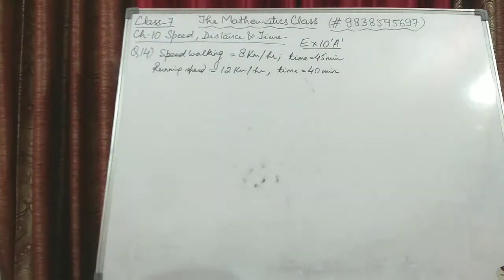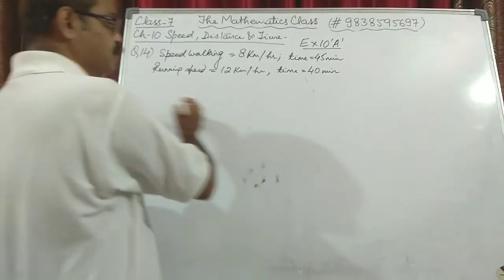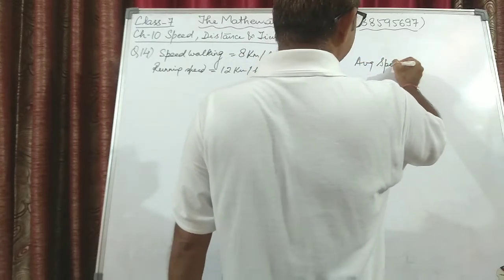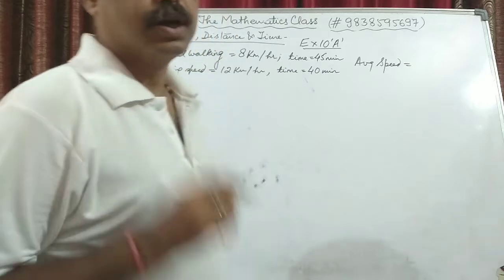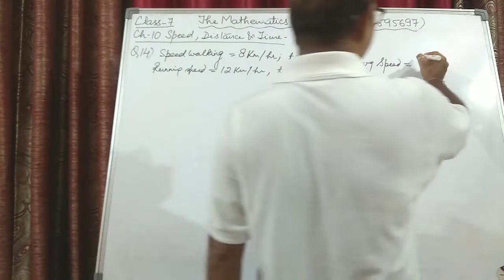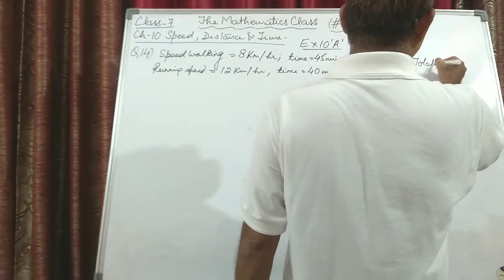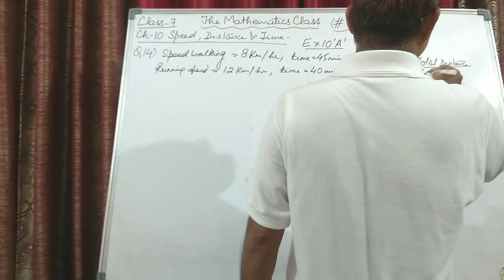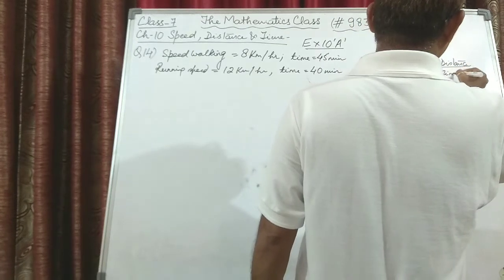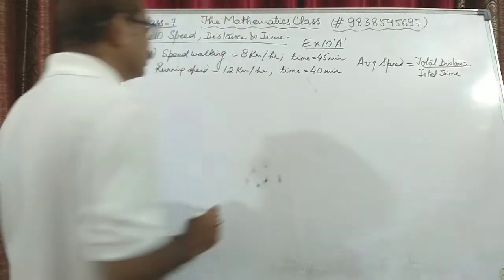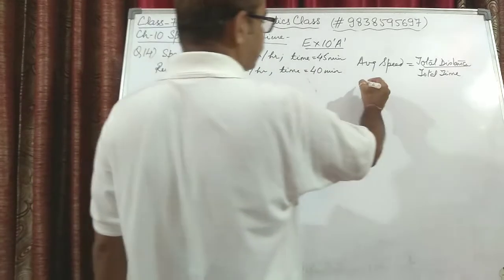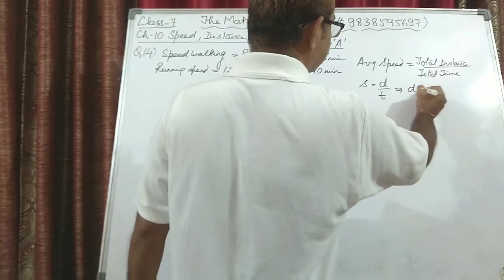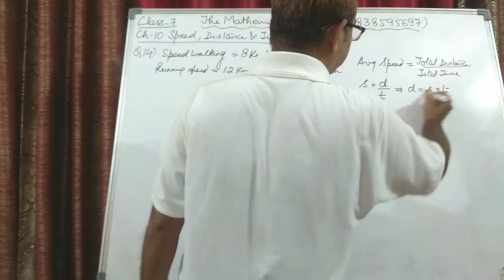Now what is the question asking? What was his average speed? We have to find the average speed of Ajay, and we know average speed is total distance upon total time. Always this has been discussed. So total distance upon total time is the average speed. Now we know the formula that speed is equal to distance upon time, or we can say distance is equal to speed into time.